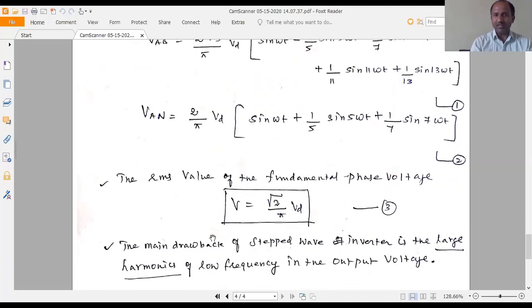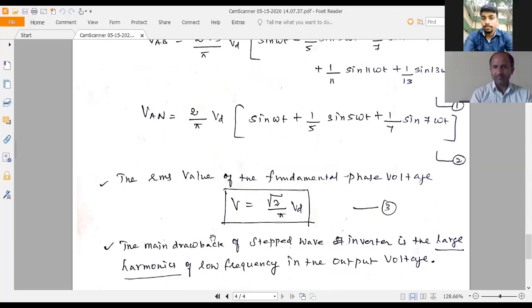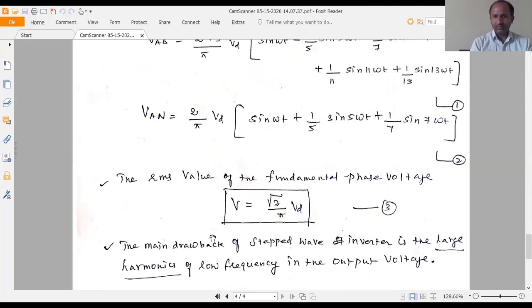And the RMS value of the fundamental phase voltage V is equal to √2 divided by pi into the input voltage VD. So V is equal to √2 by pi into VD. You can consider that as equation number 3.